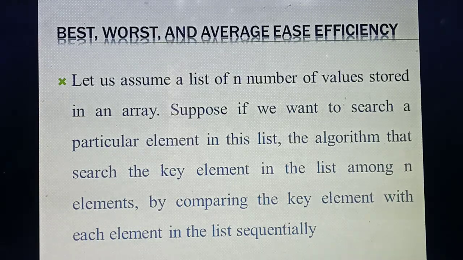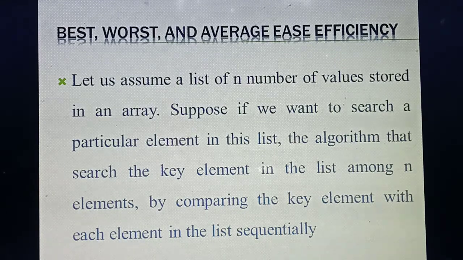Consider one list. A list means nothing but you are storing some values. Consider, say, one tabular column. You might have drawn a graph in 10th standard, no? It is the same tabular column. How do you draw it? X value 0, 1, 2, 3, 4, 5, isn't it? Likewise, in a tabular column you are storing some values. That tabular column is what you call a list, or we can say an array.